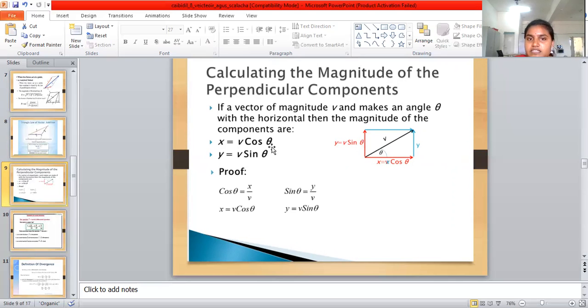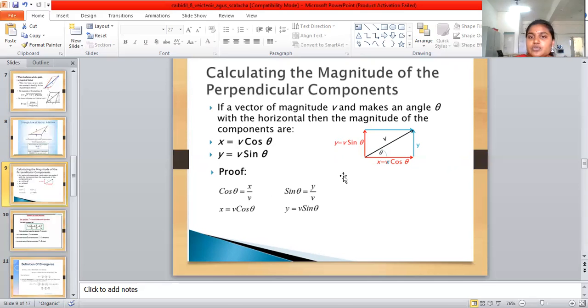The horizontal component x is equal to V times cos theta, depending on the angle. Cos theta is the ratio of the adjacent side to the hypotenuse, so cos theta is equal to x by V, where x is the component and V is the magnitude.